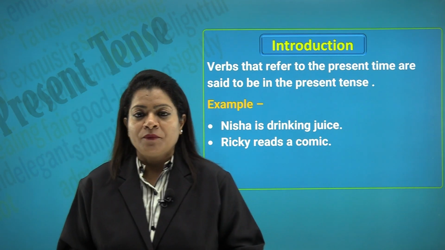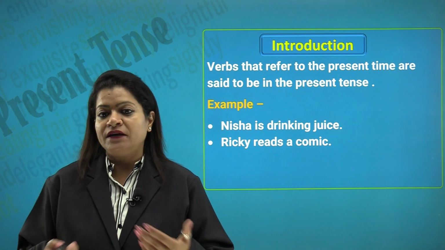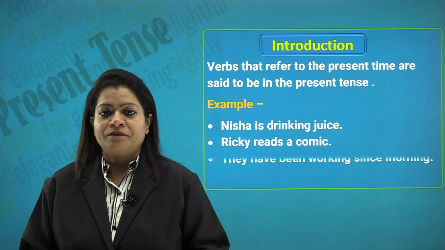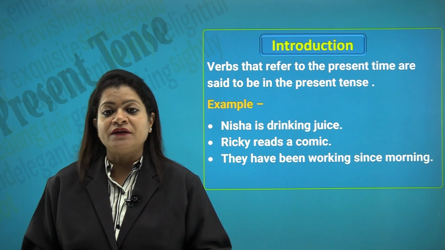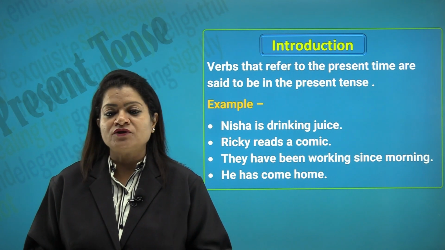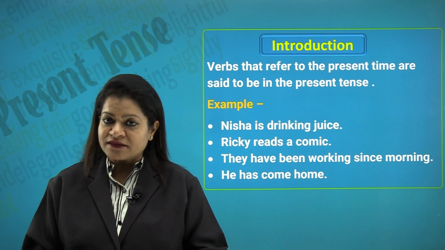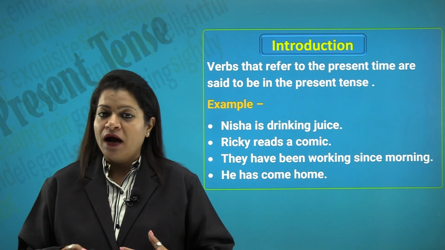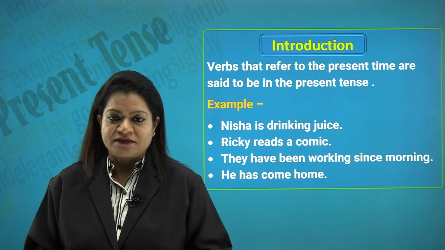So what we talk about is Ricky reads a comic, which means it is something he is into a habit of doing. They have been working since morning. So something which is being done by them since morning. He has come. So it's about something that has just happened. For example, you all are listening, you all are watching this video, I am talking. These are all examples of the present tense.